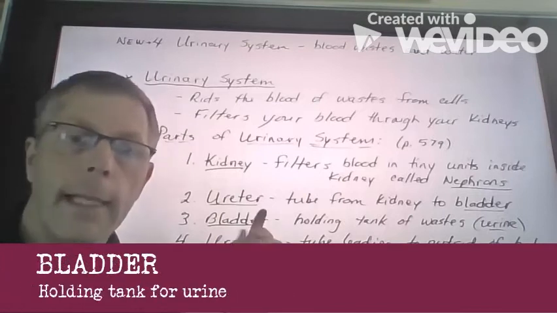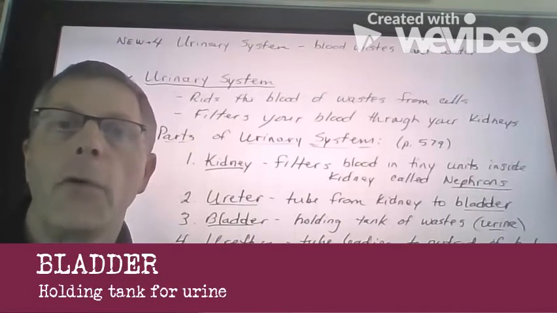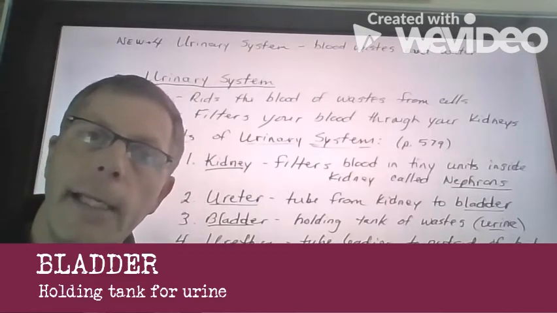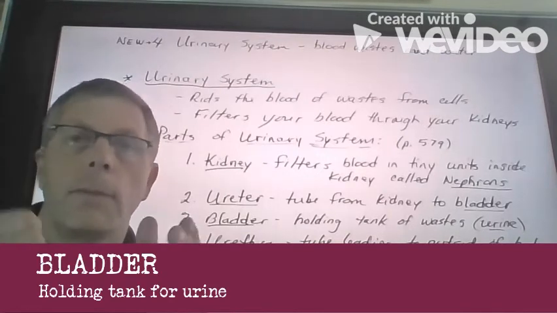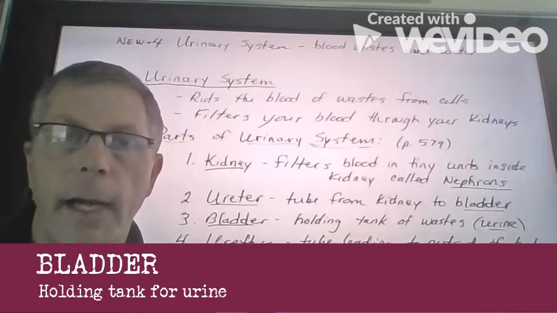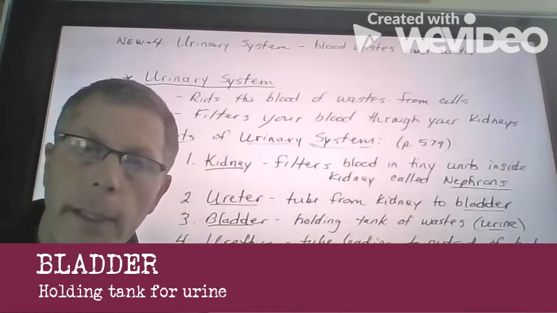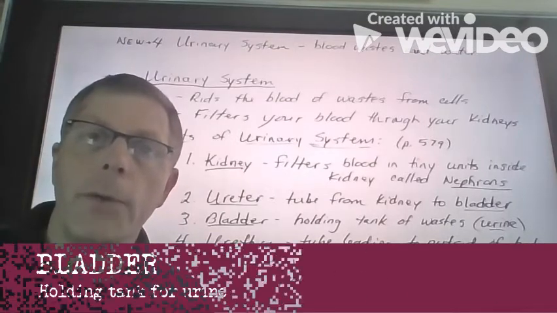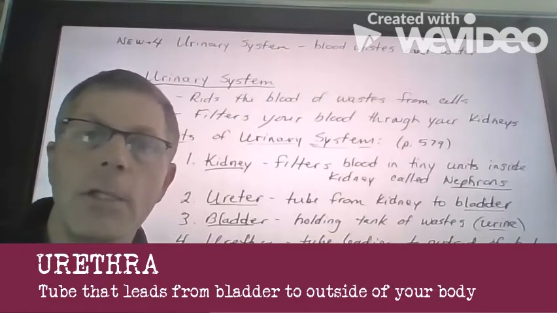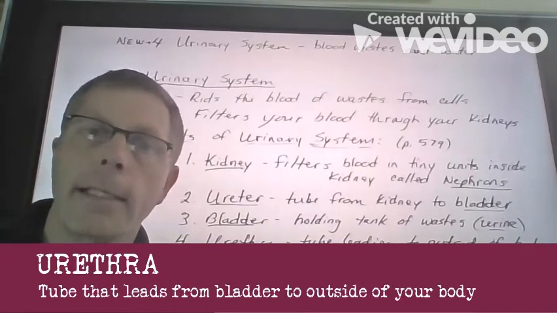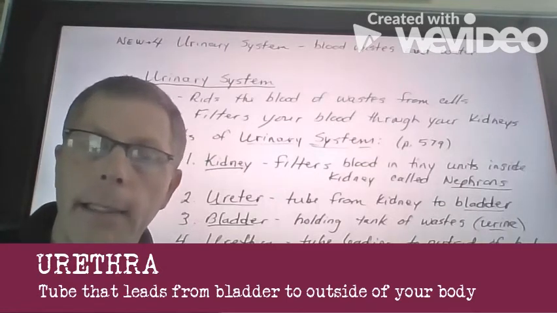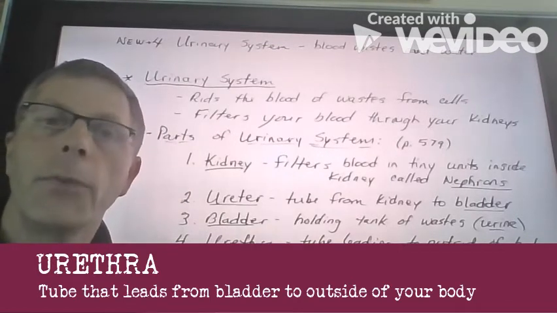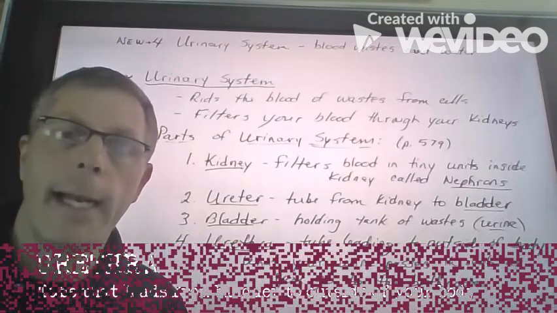Your bladder is a holding tank. Number 3, it's a holding tank for your urine, for your liquid waste that was collected and filtered out from the nephrons within your kidney. So the units inside the kidney, the nephrons, do the filtering, then it goes down your ureter to your bladder, and when your bladder gets full, it sends a signal to your brain for you to go to the bathroom, and that's your urethra. That's the tube that leads from your bladder to the outside of your body. So when you have to urinate, you are passing the urine from your bladder through your urethra to the outside of your body.